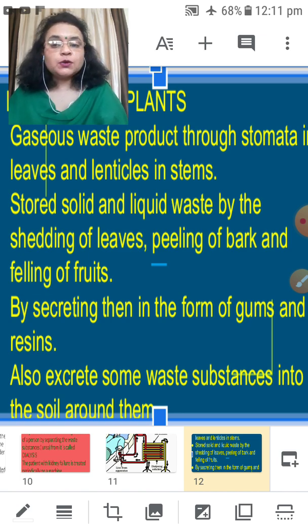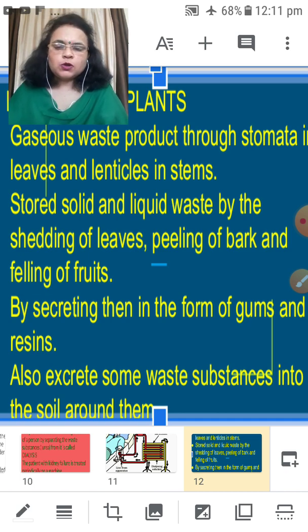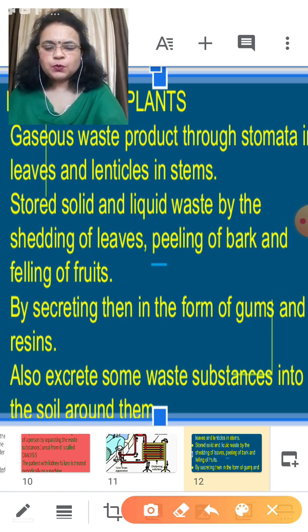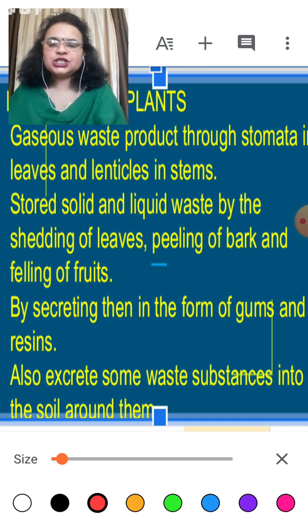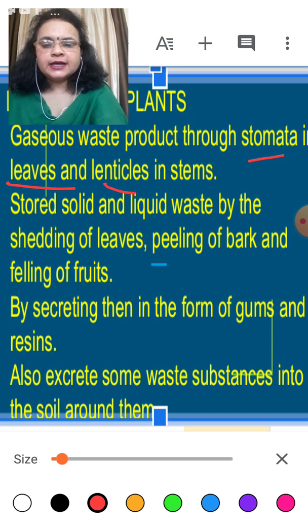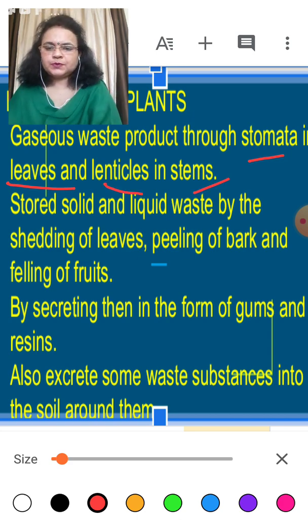Carbon dioxide is a waste product during respiration, and also water vapors during both processes. So these gaseous waste products come out from the plant through the stomata in the leaves and through the lenticels in the stems. Okay, now you all know what lenticels are.